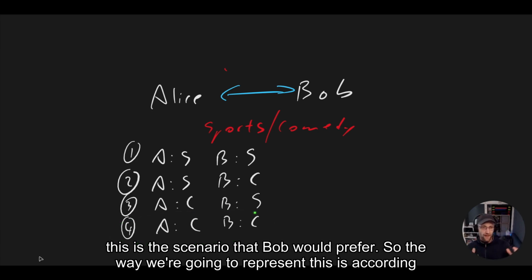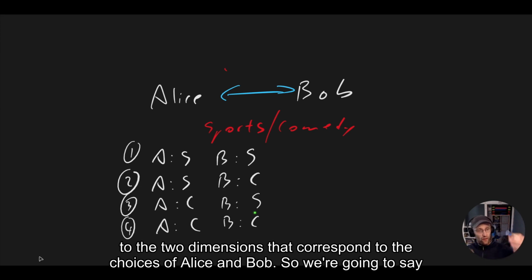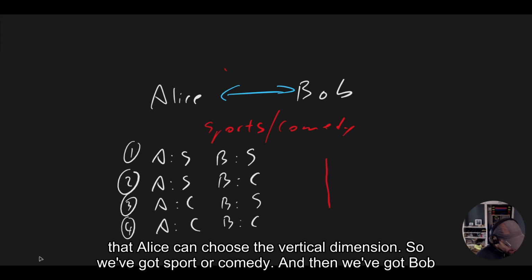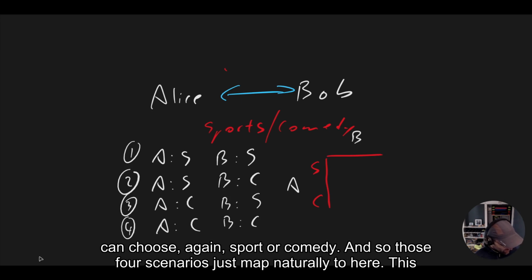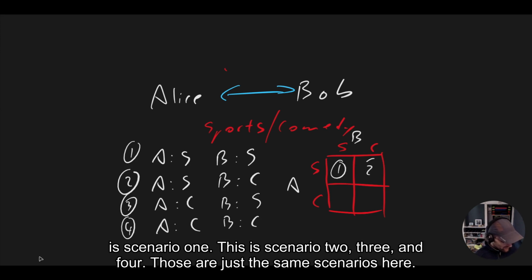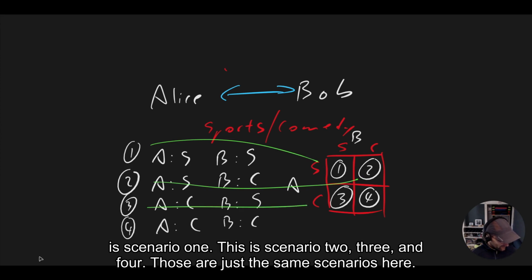The way we're going to represent this is according to the two dimensions that correspond to the choices of Alice and Bob. We're going to say that Alice can choose the vertical dimension. So we've got sport or comedy. And then we've got Bob, who can choose, again, sport or comedy. And so those four scenarios just map naturally to here. This is scenario one, this is scenario two, three, and four. And those are just the same scenarios here.